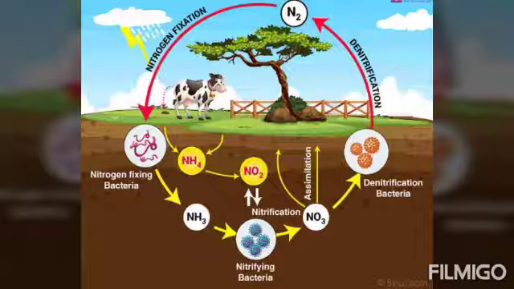So the cyclic movement or the circulation of nitrogen from the atmosphere to the soil and back to the atmosphere is called the nitrogen cycle. So here we have completed the nitrogen cycle.